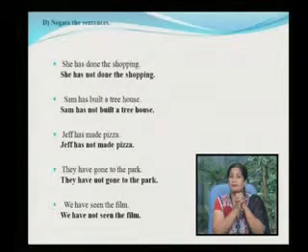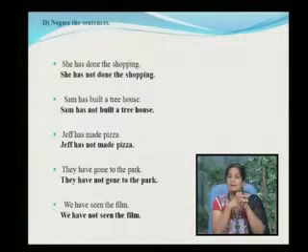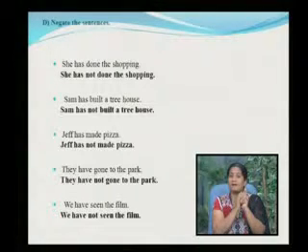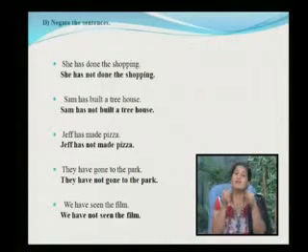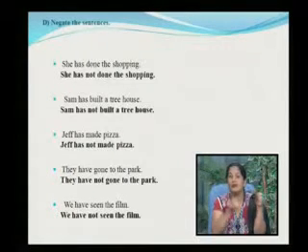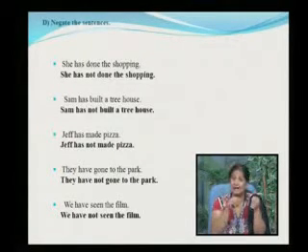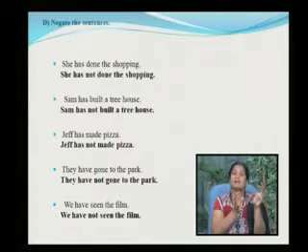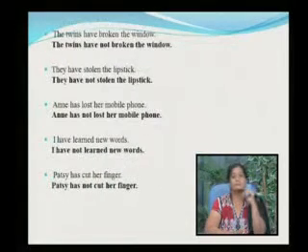Jeff has made pizza. Jeff has not made pizza. They have gone to the park. They have not gone to the park. We have seen the film. We have not seen the film. So it is very easy to make a negative sentence. We can either use any negative word like not or neither or nor or none or no, which will make the sentence into its negative form.